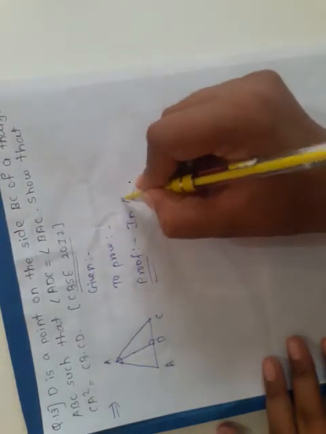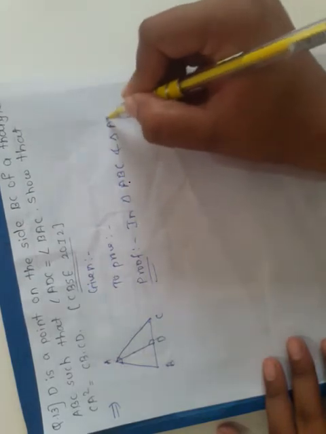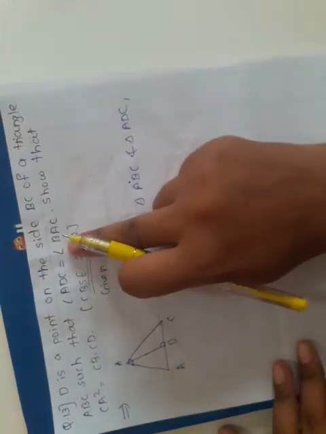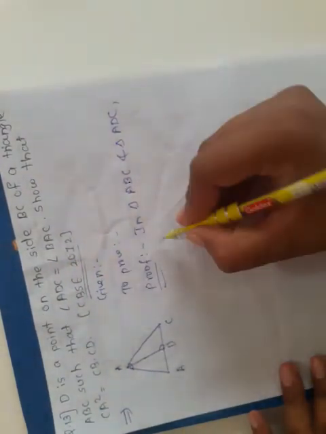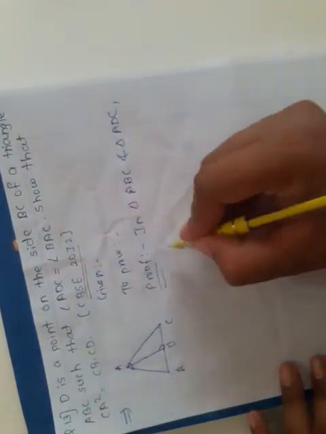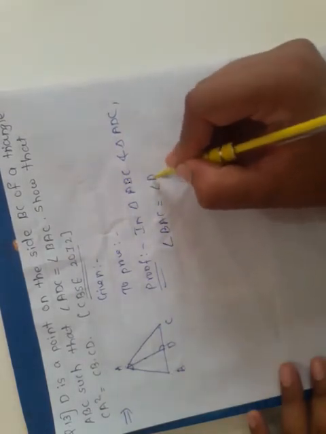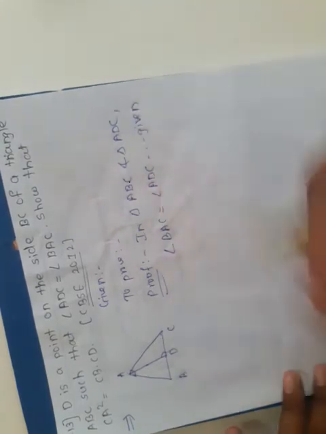So we have to first take these two triangles: triangle ABC and triangle ADC. We are going to take these two triangles because these two angles are equal, which is given to us. This angle is of triangle ABC and this angle is of triangle ADC. So in triangle ABC and ADC, first, angle BAC is equal to angle ADC, which is given to us. Okay, this is given.